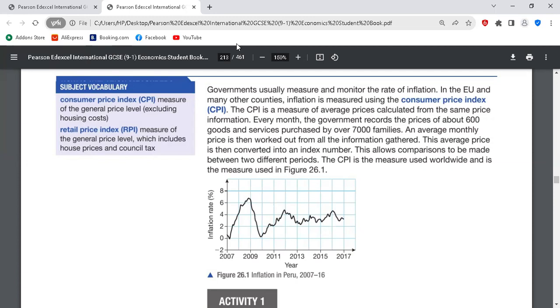So the market cost of the food basket for this year, the present year, divided by the market cost of the food basket for the base year, which was last year, multiplied by 100. The present year divided by the base year, multiplied by 100. That is how we measure CPI.